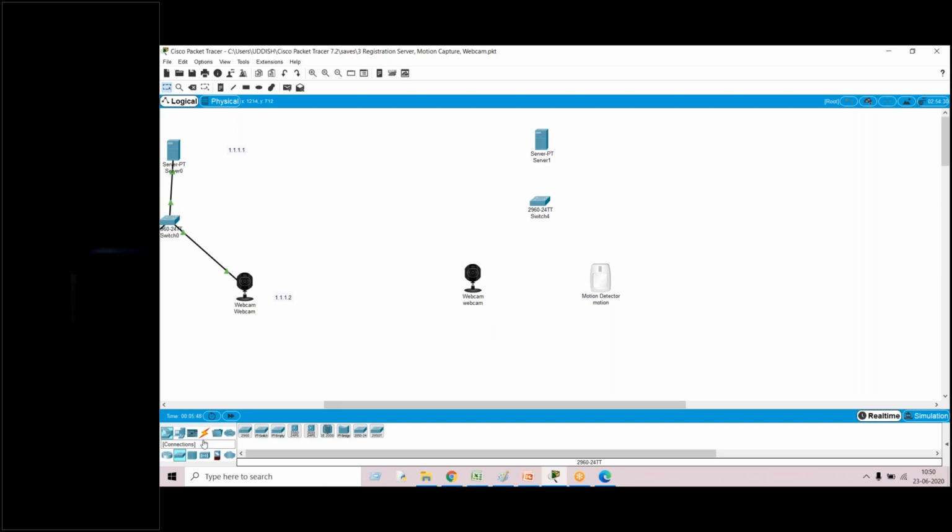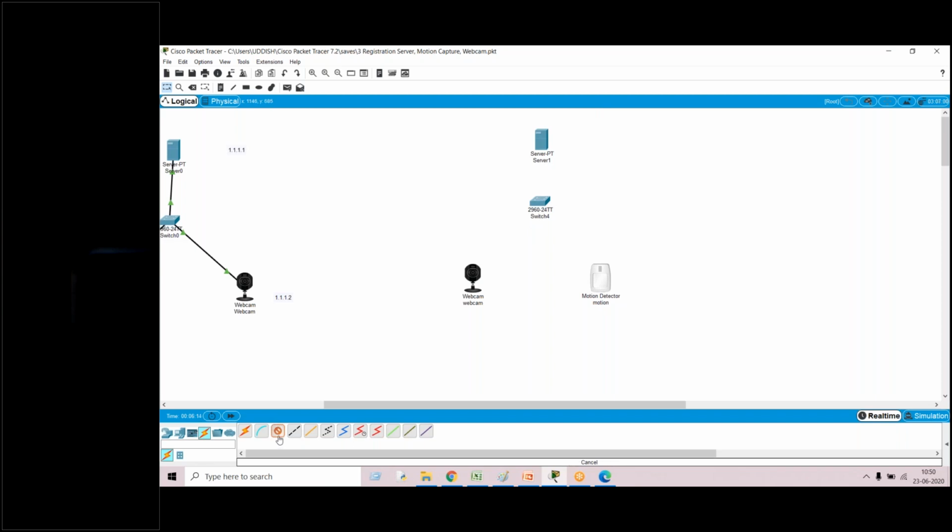So what we have to do is, you go to connections. You can see here there is an orange colored toggle. Go to connections. In the connections, these are the different types of cables. We should know beforehand which cable is used for connecting. Console is available, copper straight-through is available, copper cross-over is available.